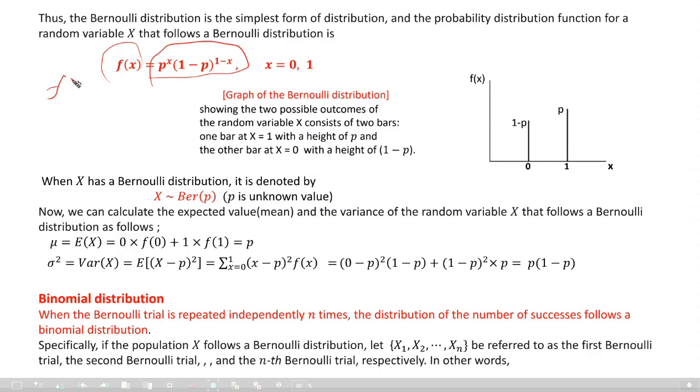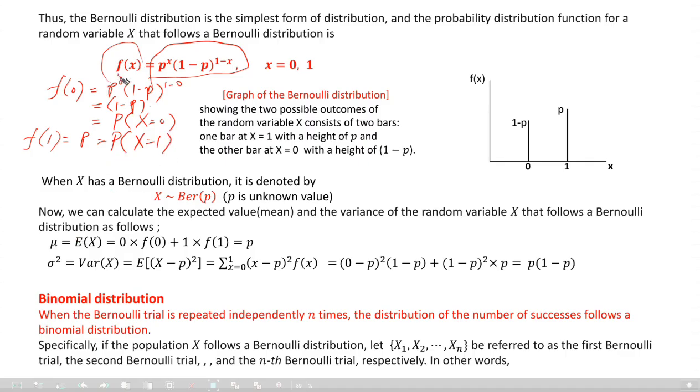Okay, f of 0 is p to the power 0 times (1 minus p) to the power 1 minus 0. That's going to be 1 minus p. What is 1 minus p? This is the probability x equals 0. F of 1 is p, just p. This is what? The probability x equals 1, the success ratio, right?